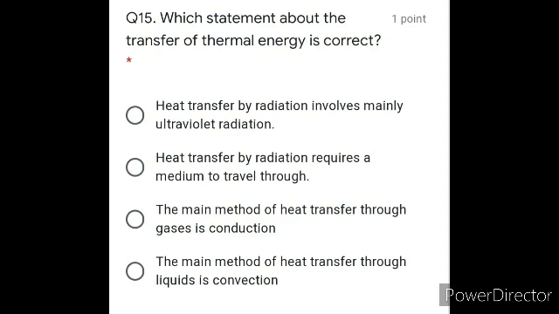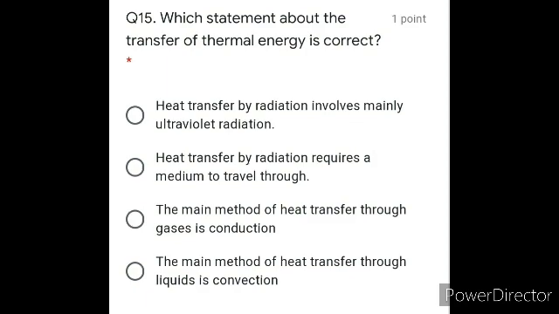Moving on with the next question: which statement about the transfer of thermal energy is correct? You have 4 options. First, heat transferred by radiation involves mainly ultraviolet radiation. B, heat transferred by radiation requires a medium to travel through. C, the main method of heat transfer through gas is conduction.